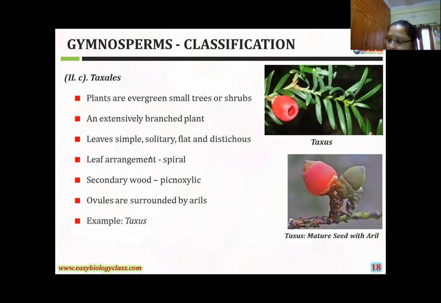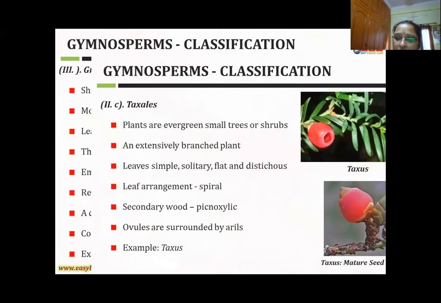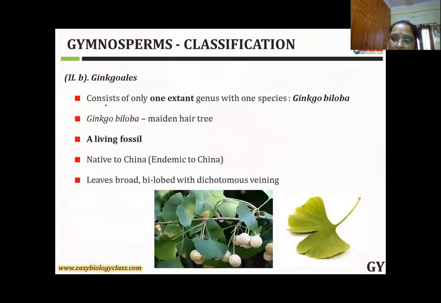And the last order is called Ginkgoales. Okay, one minute. The final order is the Ginkgoales, the last order of the Coniferopsida class. Here these are also extinct. In the Ginkgoales there is only one extant genus with one species. The species name is Ginkgo biloba. Very important: only one species in the Ginkgoales, and you should identify the scientific name. That species name is Ginkgo biloba.